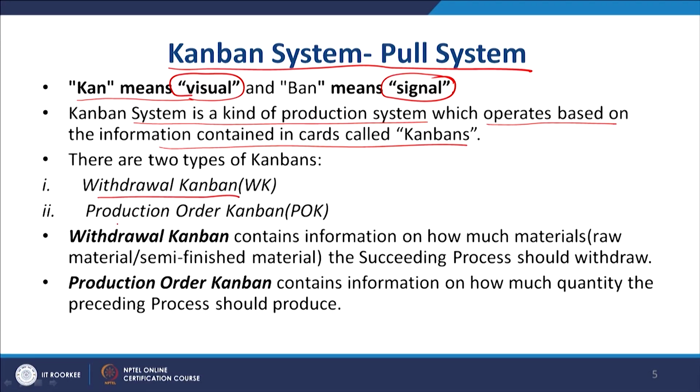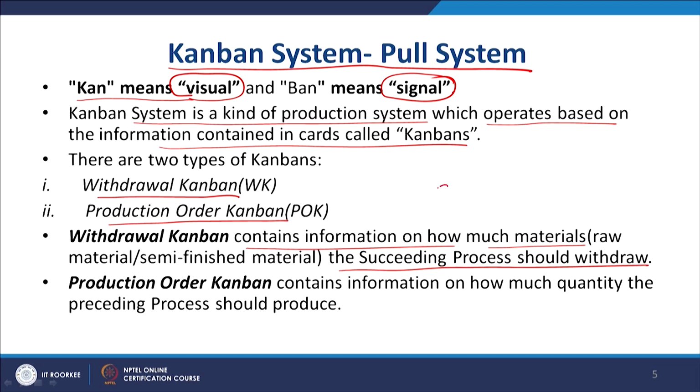One is withdrawal Kanban and another is production order Kanban. Now, what is this withdrawal Kanban? Withdrawal Kanban contains information on how much material, that material can be the raw material, the WIP, any kind of material, the succeeding process should withdraw.